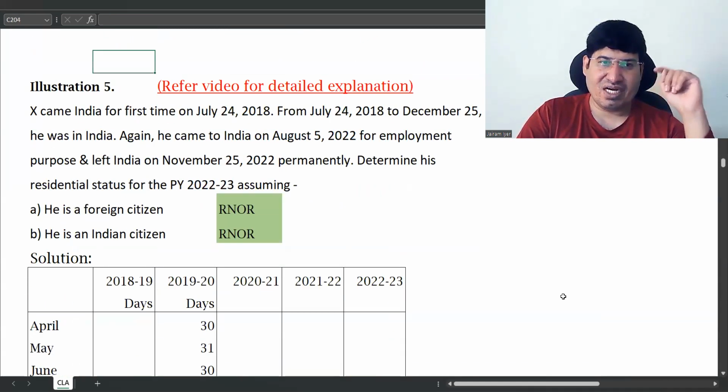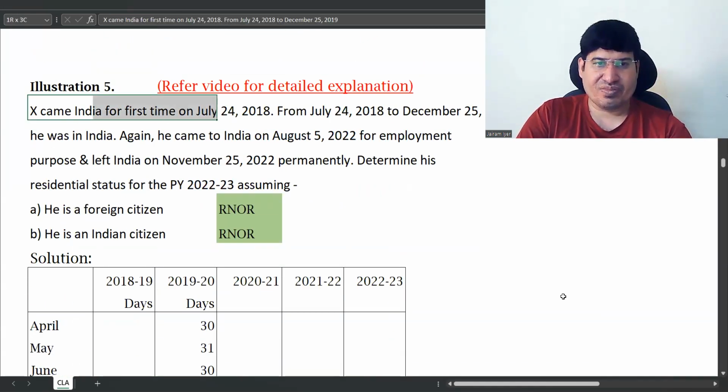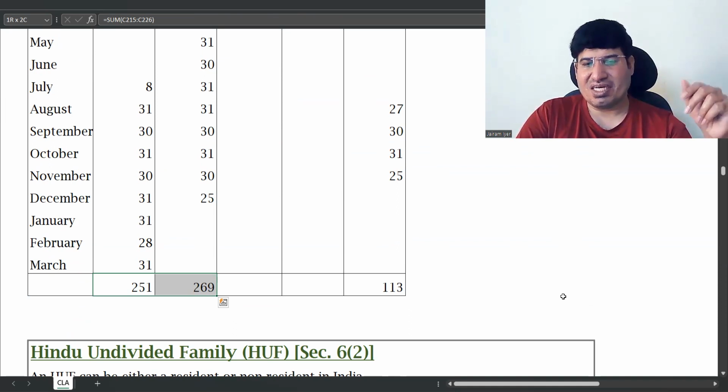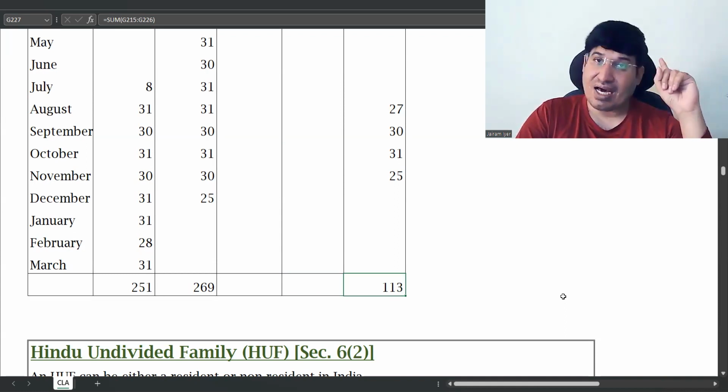If you add these, you should have 730 days in the second additional condition, but it is less than 730 days. So here itself you know that he is RNOR.